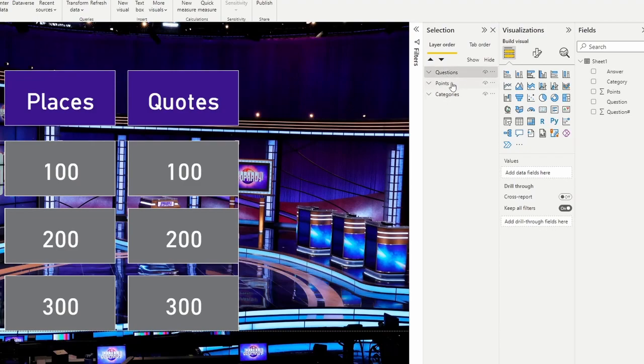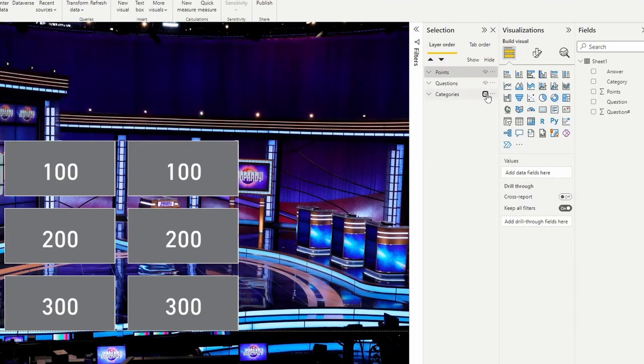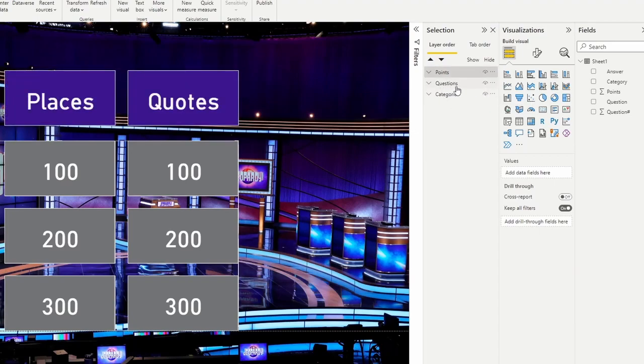Now, the order here will matter. You want your points to be above your questions, okay? So you want the questions below the points. The categories really don't matter because there's nothing above or below the categories. But you do want the questions below the points. So now what we're going to do with the questions is the same thing, as tedious as it is, and remember I said this is actually really easy to build, but very time consuming, but this is why. We're going to go ahead and rename these to be Q3, Q4 to match our questions.